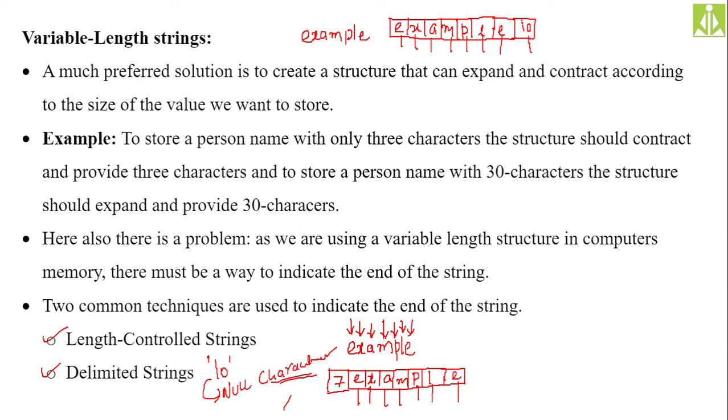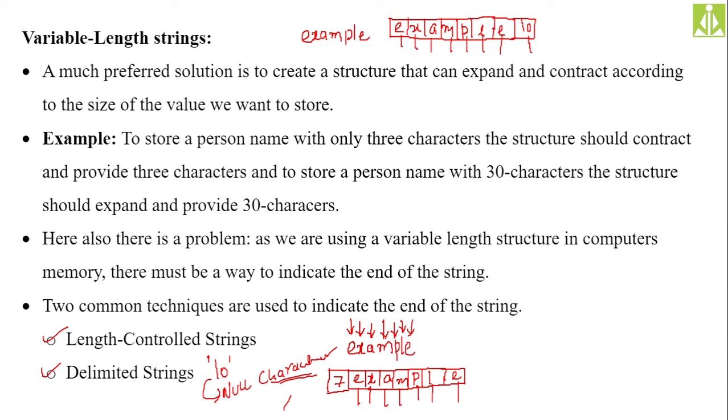When the string is expanding and contracting automatically and there is no fixed size of the string, then the end point is an issue. Where exactly we need to end the string? The end point is an issue. To maintain that end point, we have two solutions. One is the length controlled strings and the other is the delimited strings.